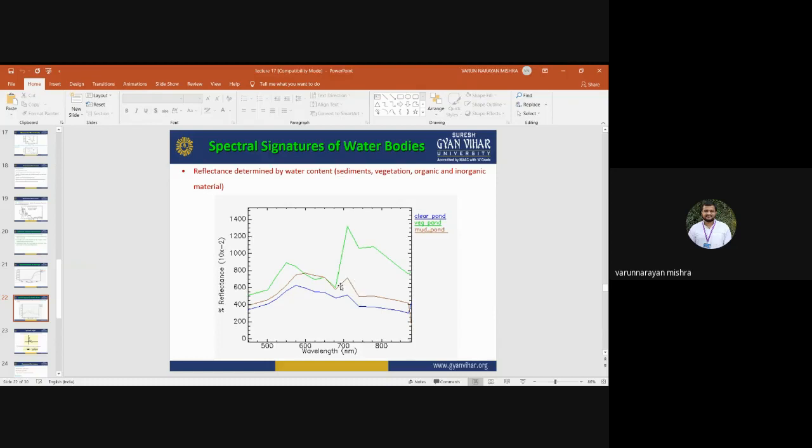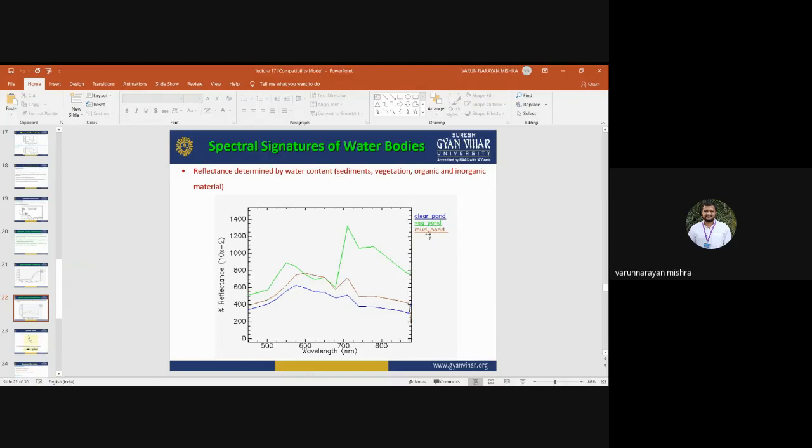But if there is some mixing, suppose you have seen in some cases water is having some phytoplankton. Phytoplankton is a type of vegetation cover over the water. If the water body is covered by phytoplankton, that's a kind of vegetation. So in that case, water doesn't absorb all the radiation and it will reflect some radiation. That's why in the case of this vegetated surface water, if there is phytoplankton over the water, it will have reflectance in the IR, whereas in the case of clear water, it absorbs all the radiation coming from the sun.